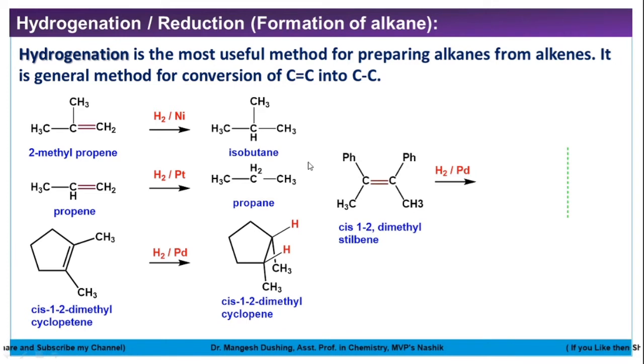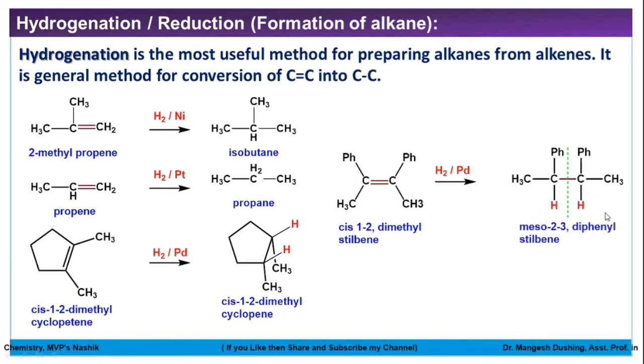And we will see this one. This is cis-1,2-diphenylethene, stilbene. If we add these hydrogens, as we know the hydrogens come from the same side, either upside or downside, whatever we do, we get this product. And now this is the plane of symmetry. See, this is the plane of symmetry. A compound containing a plane of symmetry is called a meso compound. So the product is called meso-1,2-diphenylethane.